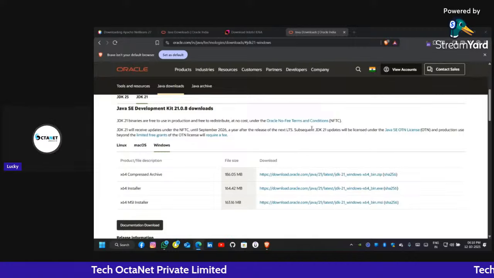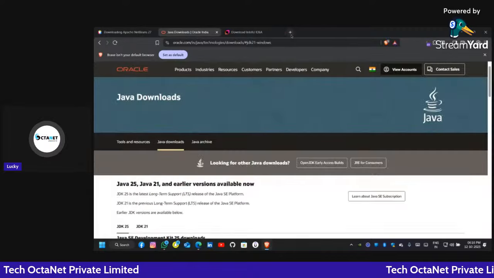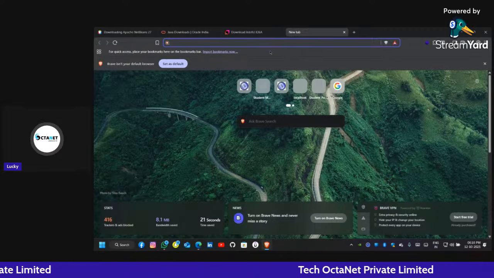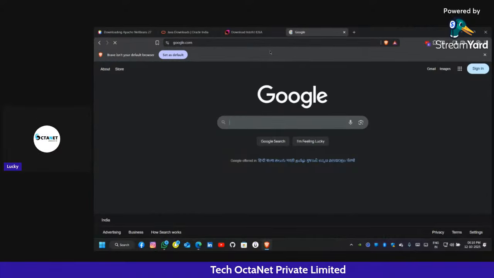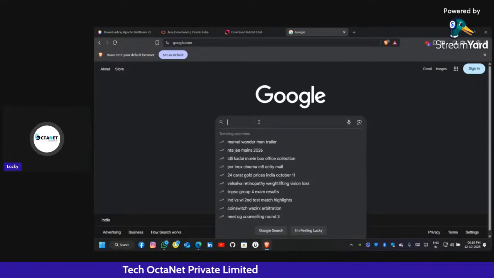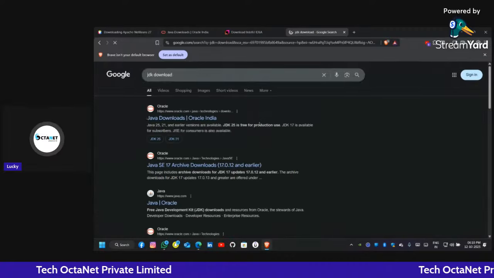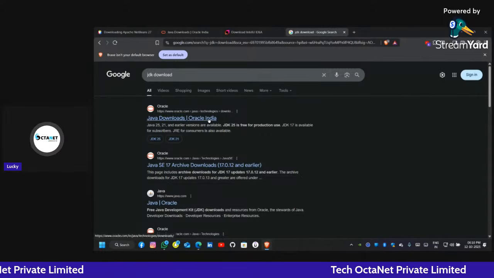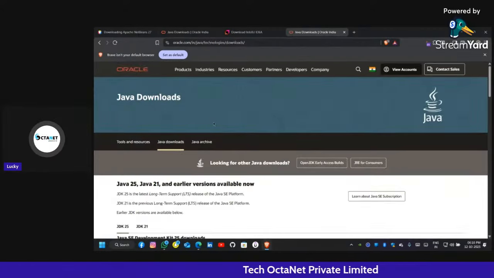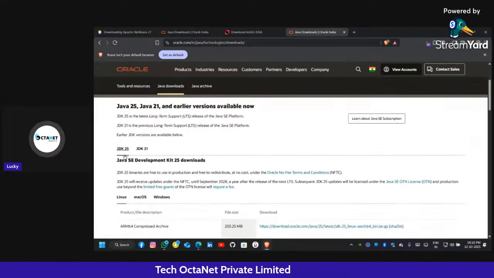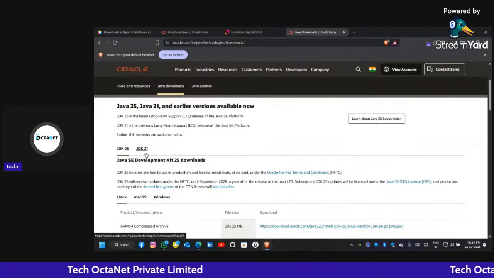Yes, thank you. So let me tell you again. Here in the new tab, we can go to google.com, and here we can search for JDK download. So here is the Oracle website for Java, and we can go for the Java downloads. Here is the Java 25, JDK 25 and JDK 21.